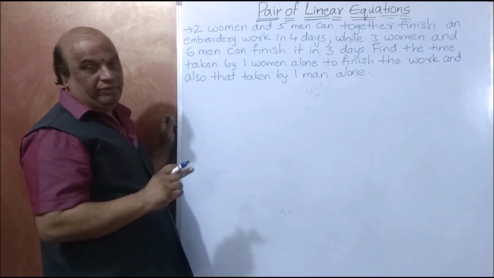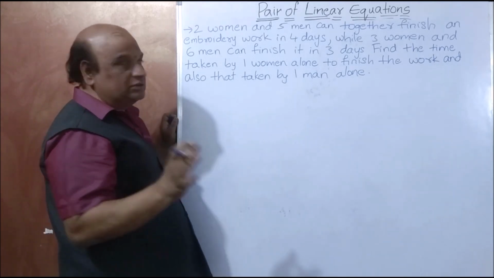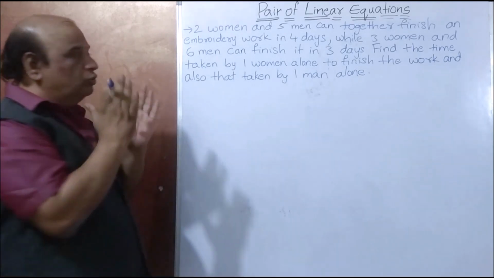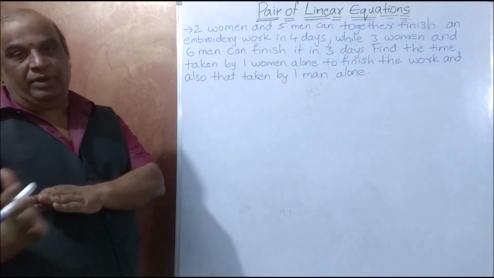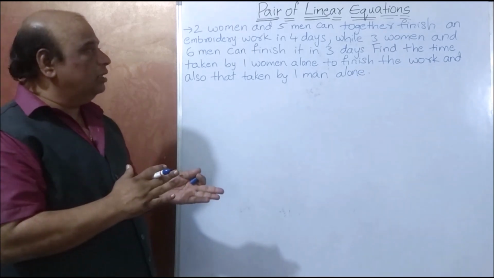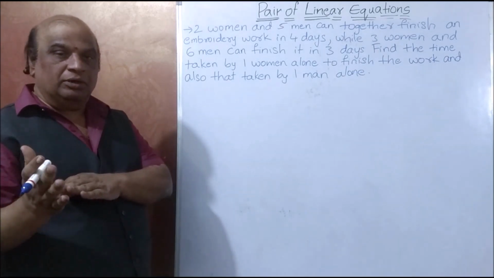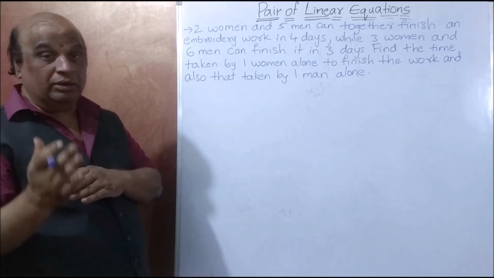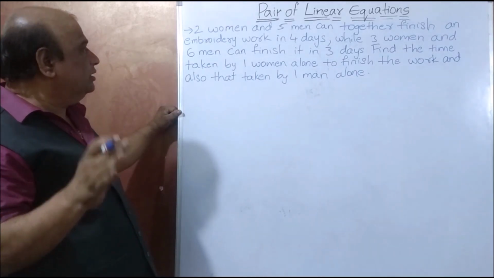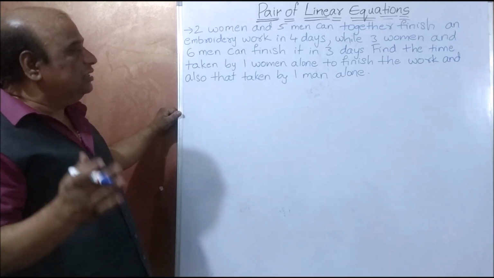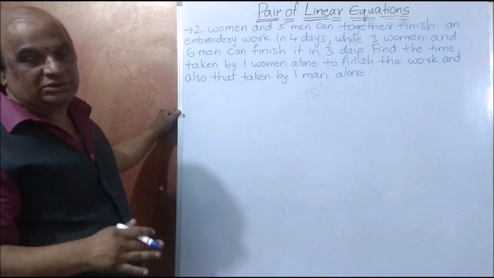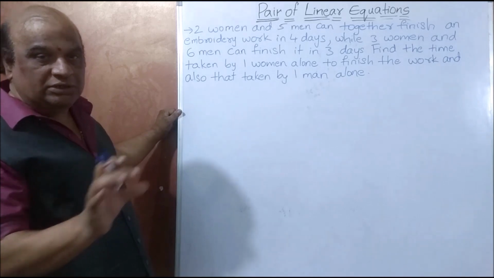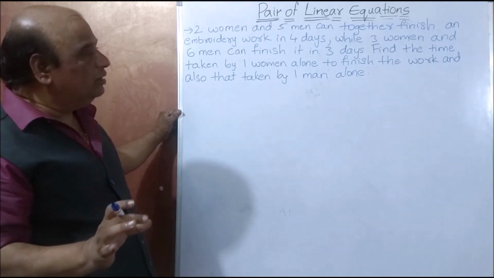2 choices are given. What are the 2 choices? Whether 2 women plus 5 men together can complete the work in 4 days, or 3 women and 6 men can finish this same work in 3 days. So these 2 choices are given.